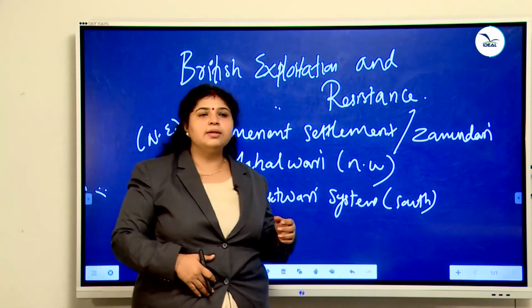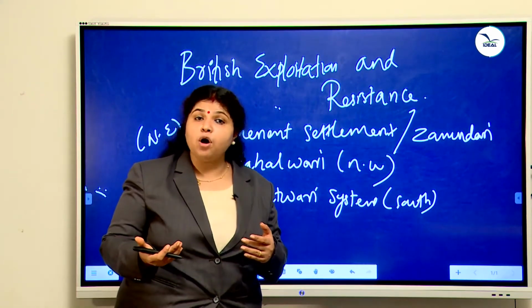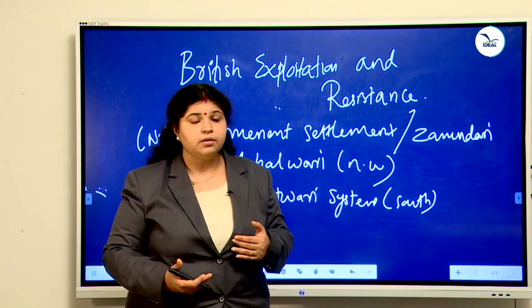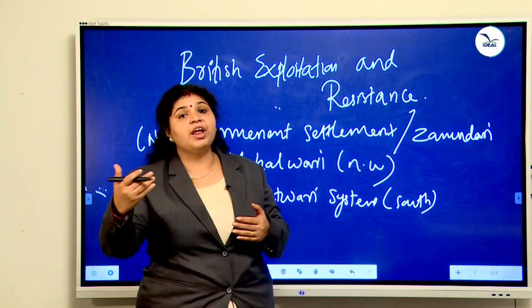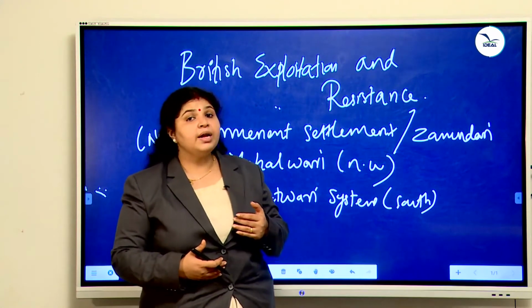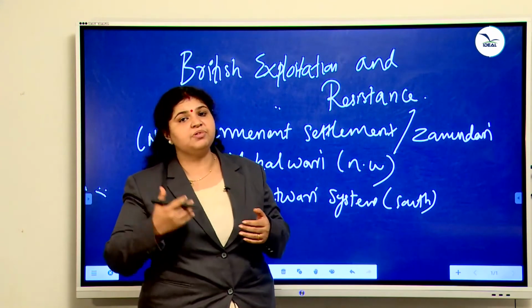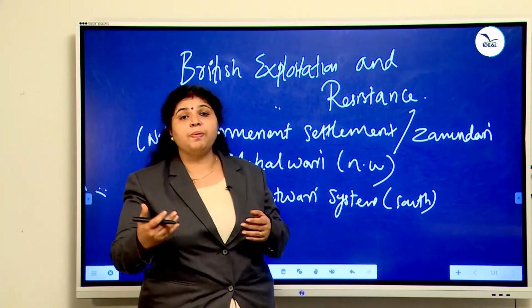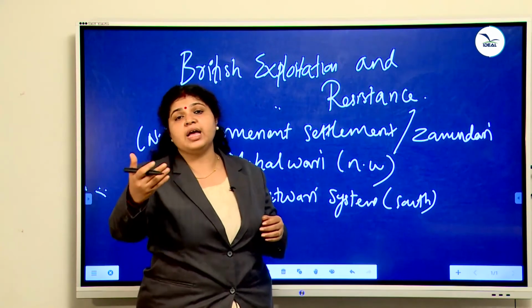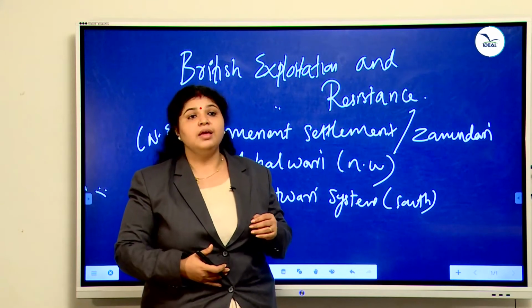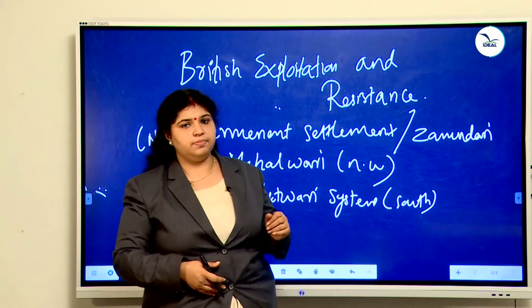But later, when the farmers were unable to pay the tax in the form of cash before the cut-off date, the majority of farmers took loans from money lenders by mortgaging their farmland. Later the farmers had to pay interest for the loan and at the same time taxes. When they failed to pay the interest for a small amount of money, the land would go to the hands of money lenders. In this way, money lenders also exploited the farmers.